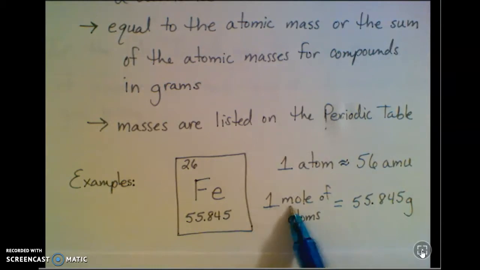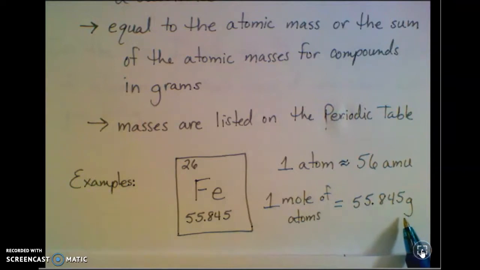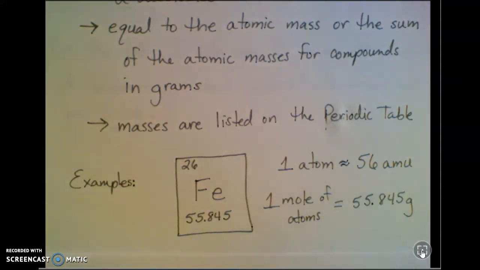But if I have 1 mole of those atoms, in other words, 6.02 times 10 to the 23rd of those atoms, then that is 55.845 grams in mass. And like we talked about with the mole concept that we did, you just have to work with huge numbers of these. So we're usually not going to worry about the mass of 1 atom. We're going to look at the group of atoms, which is the mole.